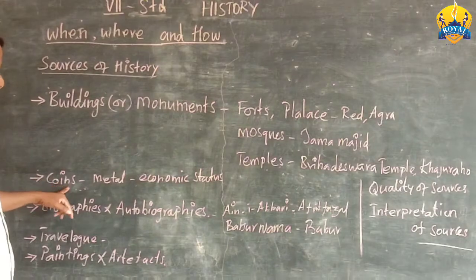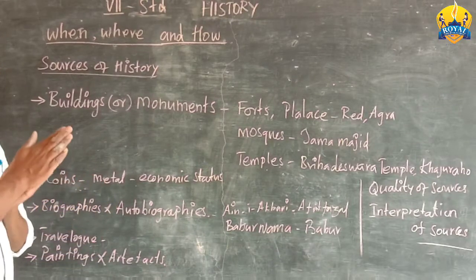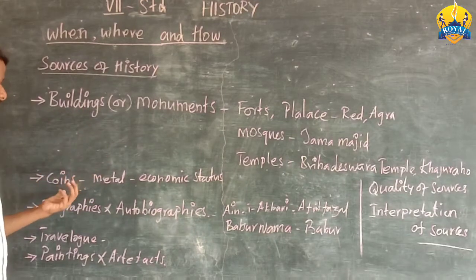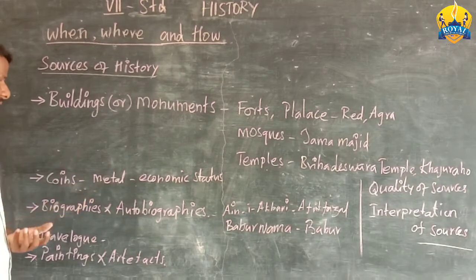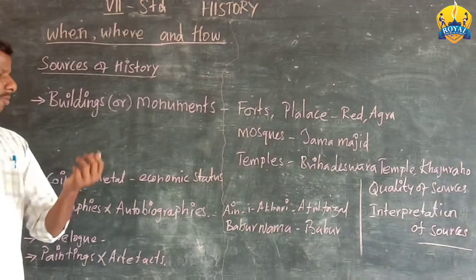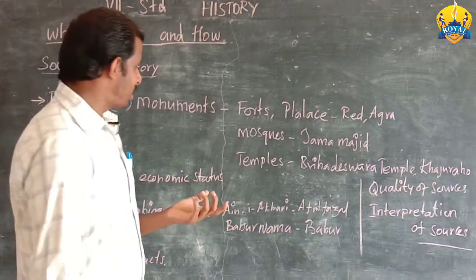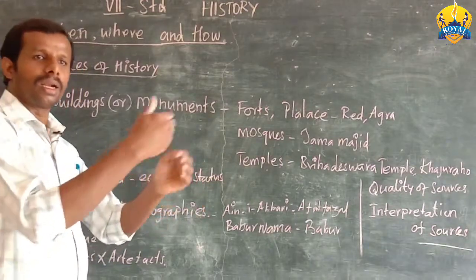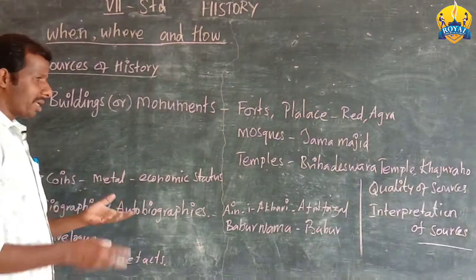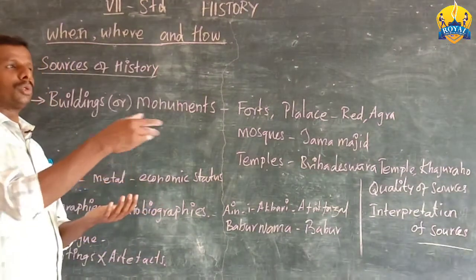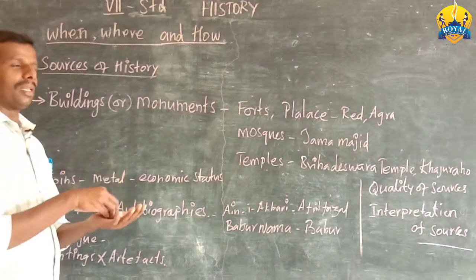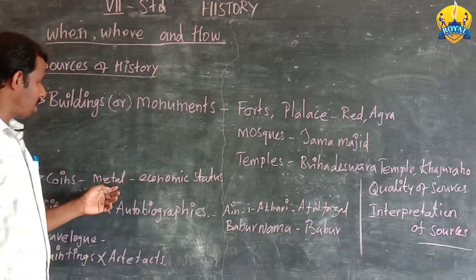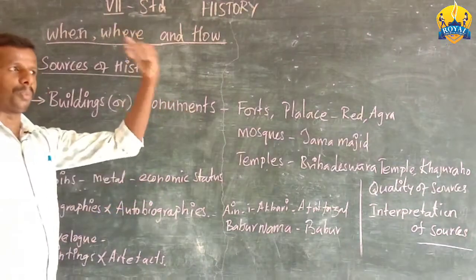The next one is coins. The study of coins is called numismatics. So what facts do we learn while studying coins? The coins were made using metals. What kind of metals? Gold, silver, copper and other kinds of metals. Especially, the king used to issue coins in gold and silver, which shows prosperity. So through the coins we know about the economic status of that period.